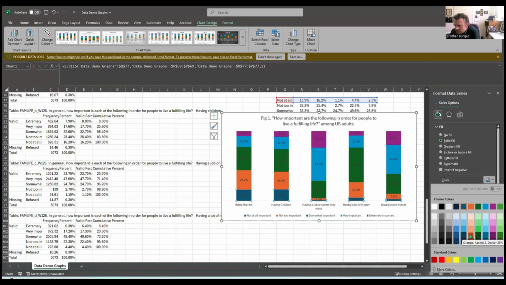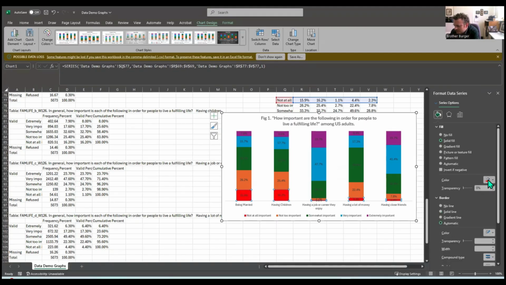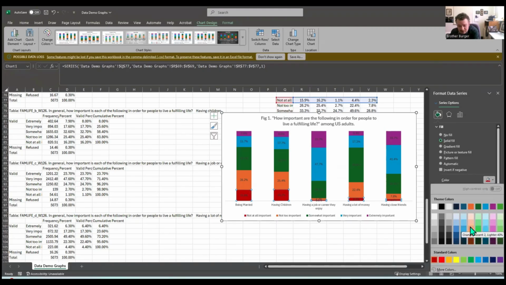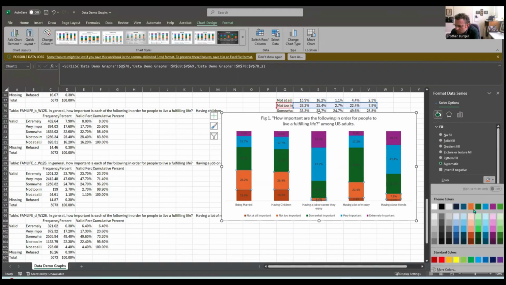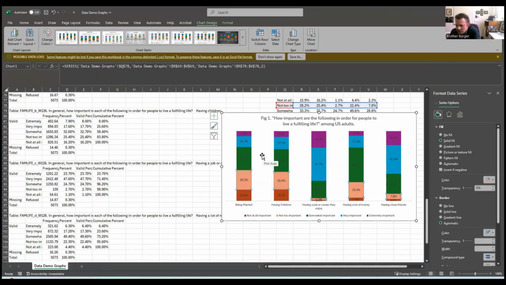Let's make the bottom one this like burnt orange. This red one that they have, it's so jarring. Kind of hurts my eyes. Maybe I just have old eyes. I really do think I have old eyes. Okay, so we're going to click on this orange accent. Not the very bottom one, because that's almost too dark. The one right above it. And then we'll just kind of go up. So the not too important, let's make it this orange.